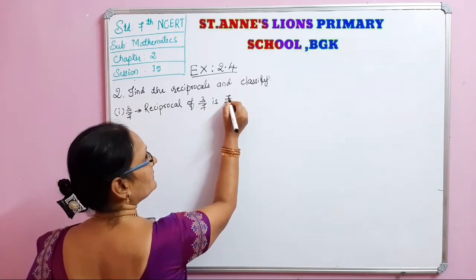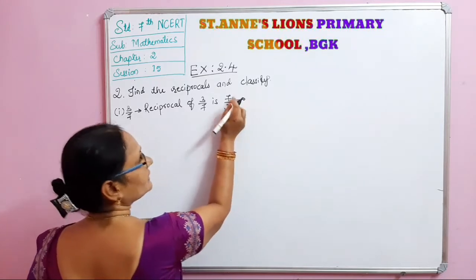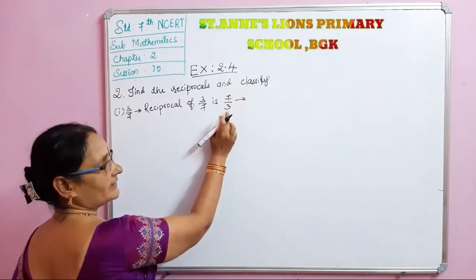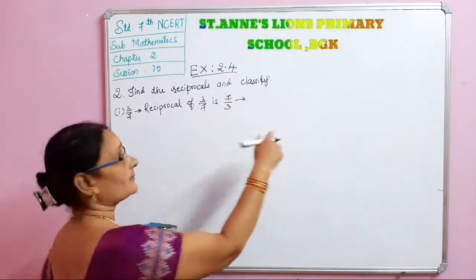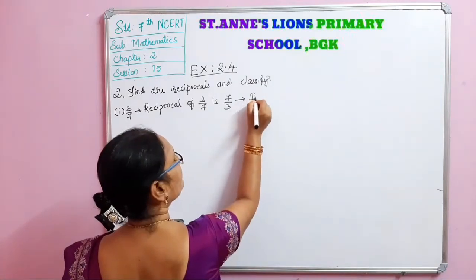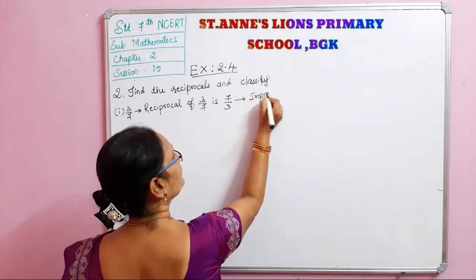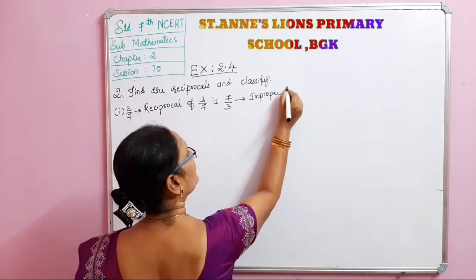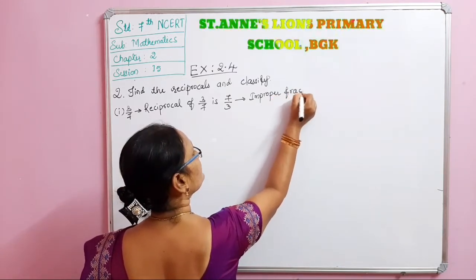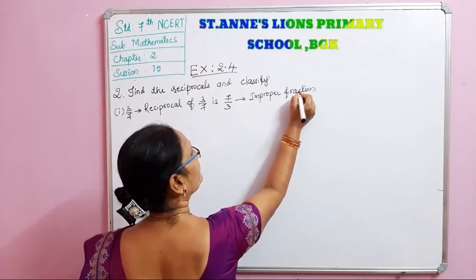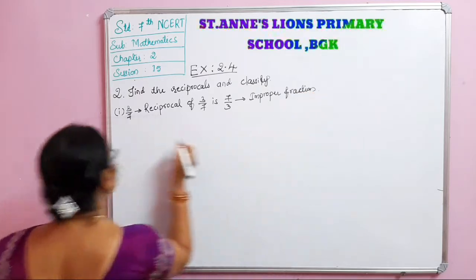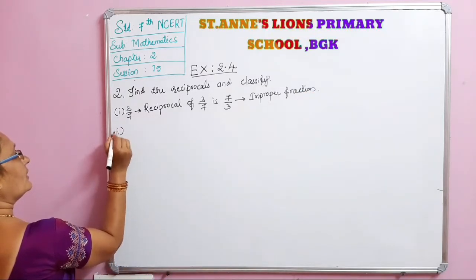Is it proper, improper or whole number? See, if the numerator is greater than the denominator, that is an improper fraction. This is an improper fraction. Okay. The same way you have to write for all.